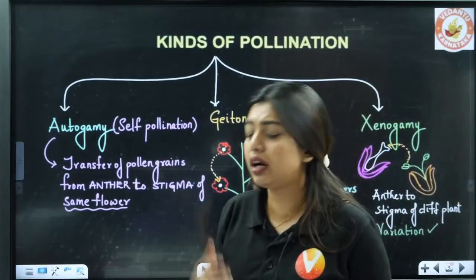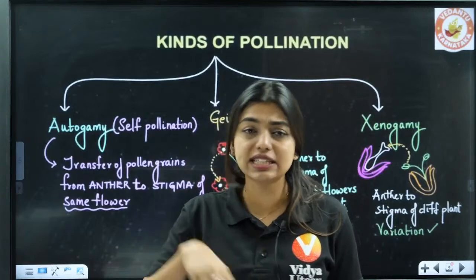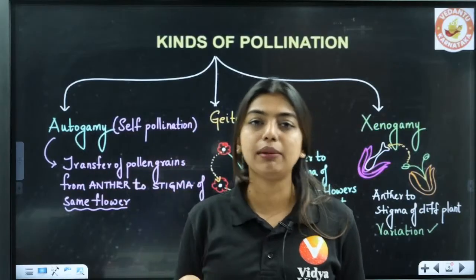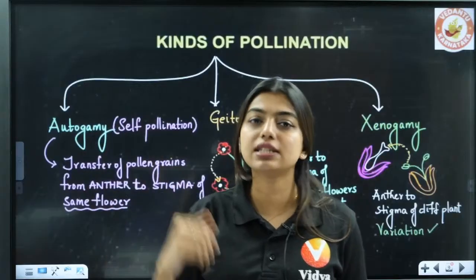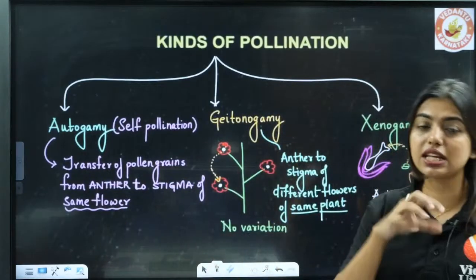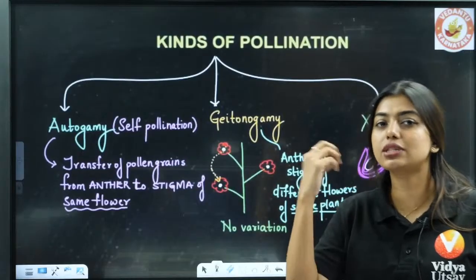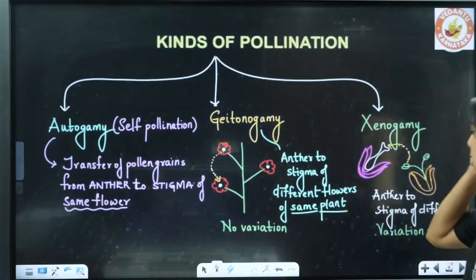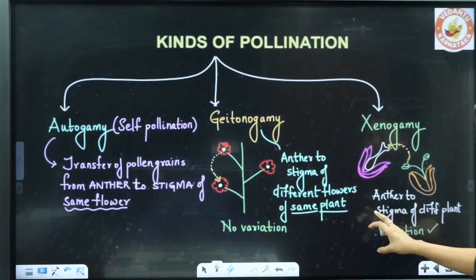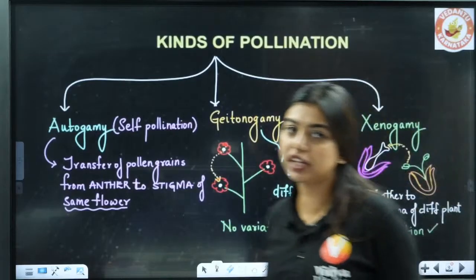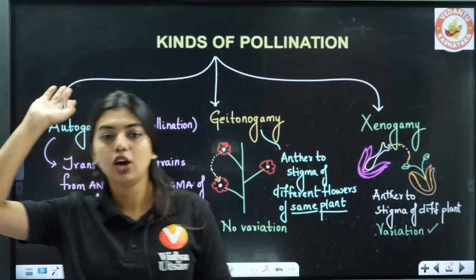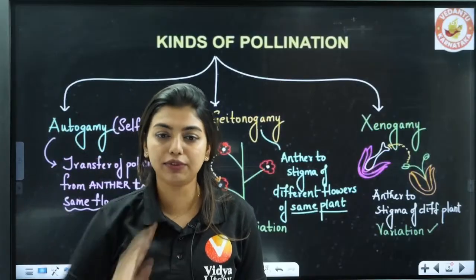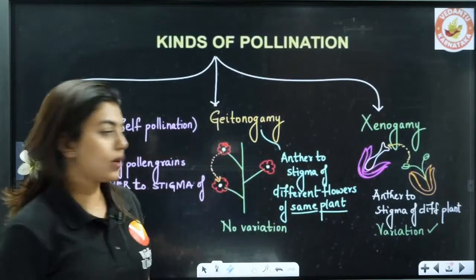It is a bit like marriages inside the family, like mama ponnu, athe ponnu, mama payya, so the same family. But marrying first cousins or second cousins, all the genetic disorders and characteristics in the family will be similar, there won't be that much variation. So here there is almost no variation. Here see, xenogamy means from one flower to another flower, anther to stigma of a different flower, complete variation will be there. It's like you are marrying someone separate. You don't even know that family, but you are getting married to them. So their characteristics are going to be completely different. Clear to all of you? Yes or no? Okay, awesome.